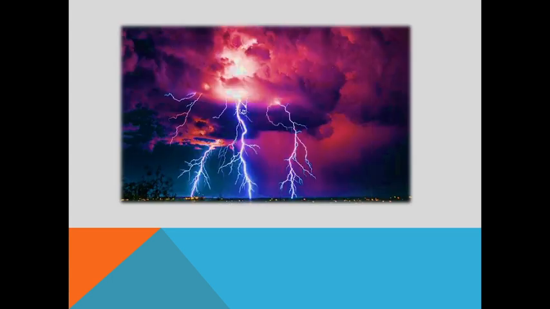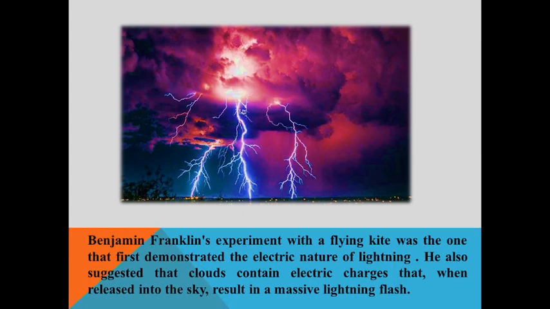As we know, in the rainy season we observe thundering and lightning in the sky. Benjamin Franklin, one of the scientists who carried out an experiment with a flying kite, demonstrated the electric nature of lightning. He also suggested that clouds contain electric charges that, when released into the sky, result in a massive lightning flash.